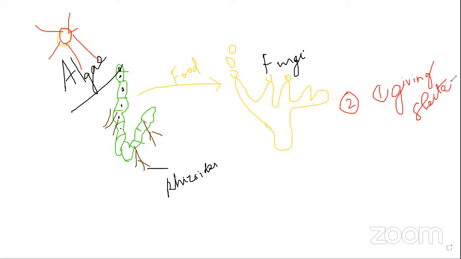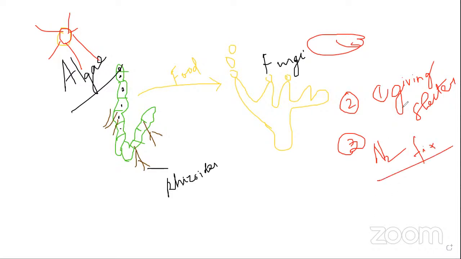And then the second one is the fixing of atmospheric nitrogen into the root. Atmospheric nitrogen fixed, nitrogen fixing. Simply we may call this N2 fixing. Nitrogen fixing, I put it like this, FIX. These two functions are done by which one?